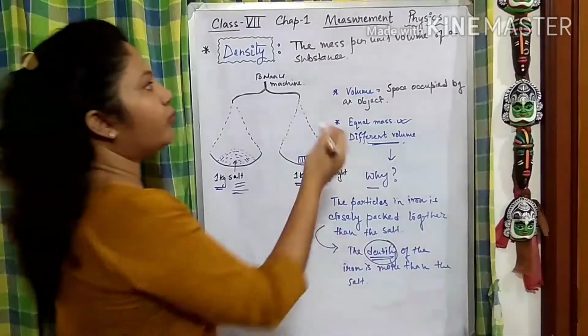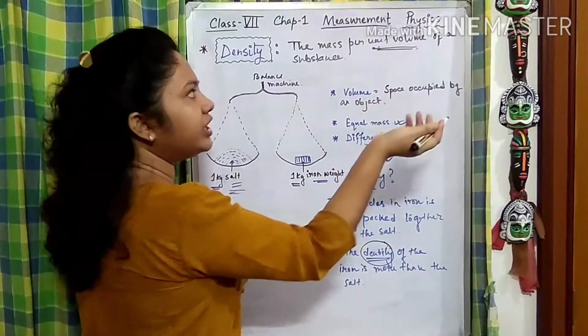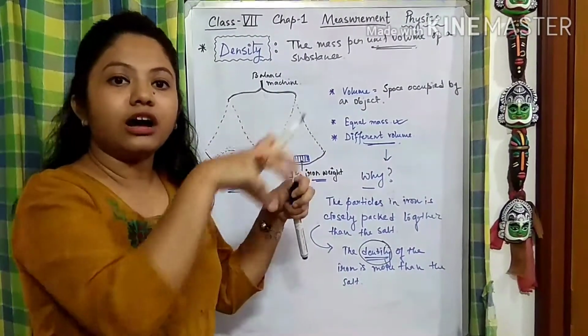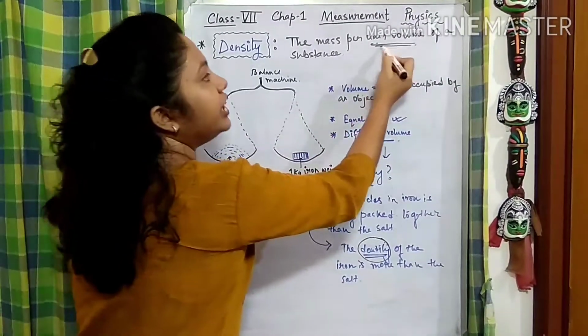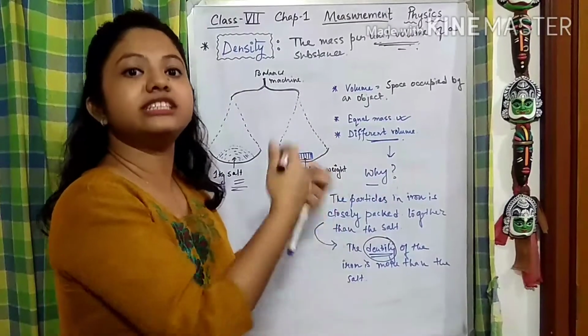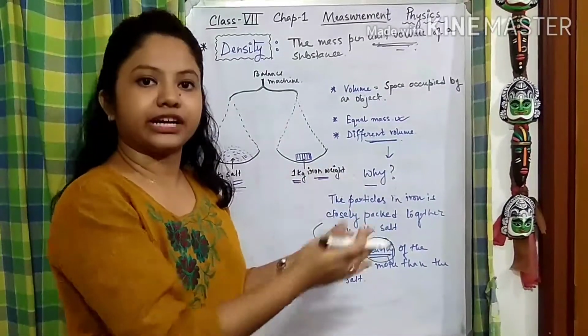Now what does this unit volume stand for? The mass per unit volume means all the mass is contained within a limited or unit volume, right? To know what the unit volume basically stands for, we have to go for another activity.